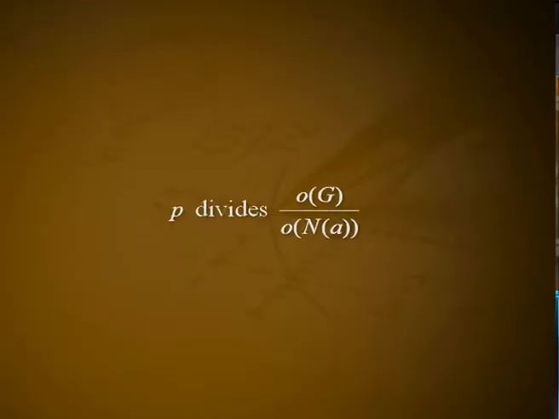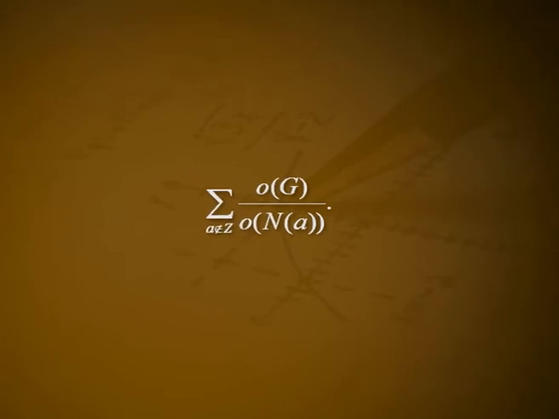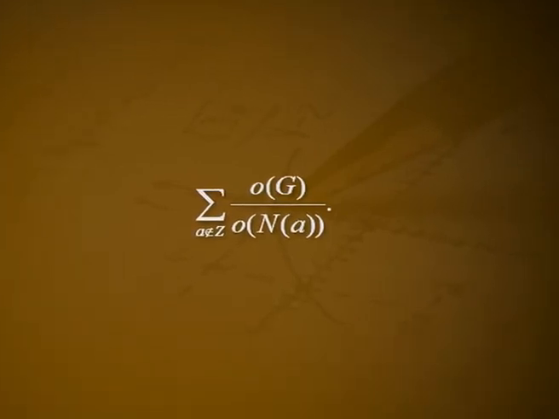Now p raised to m divides order of G and p raised to m does not divide order of the normalizer of A for every A belonging to G where A does not belong to Z. This implies that p divides order of G by order of the normalizer of A for every such A. Since p raised to m divides order of G, we have that p divides order of G. Also p divides the summation of order of G by order of the normalizer of A, where the summation is taken over all A that do not belong to the center Z. Thus from the class equation 4 it follows that p divides the order of Z.